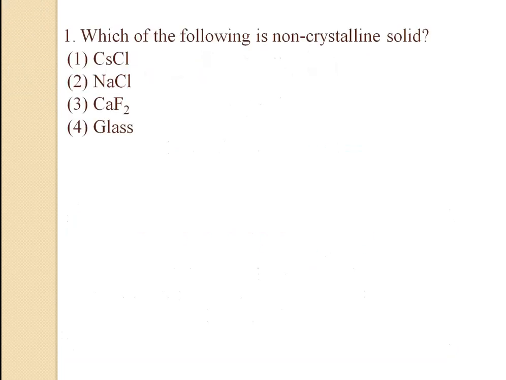The question is, which of the following is a non-crystalline solid? Option 1 CsCl, cesium chloride, option 2 sodium chloride, option 3 calcium fluoride, option 4 is glass. CsCl, NaCl and CaF2 are crystalline solids, whereas glass is an amorphous solid. It does not have a well developed, perfectly ordered crystalline structure. So the answer is glass.